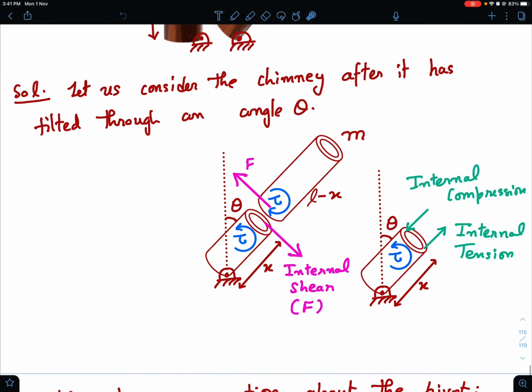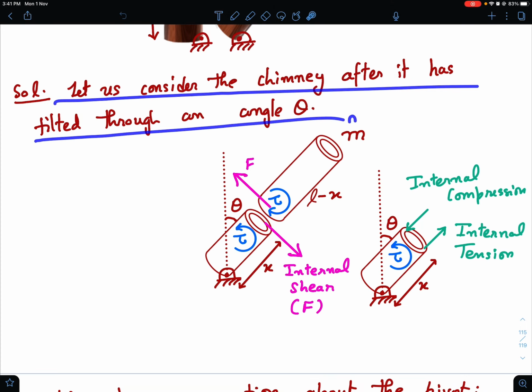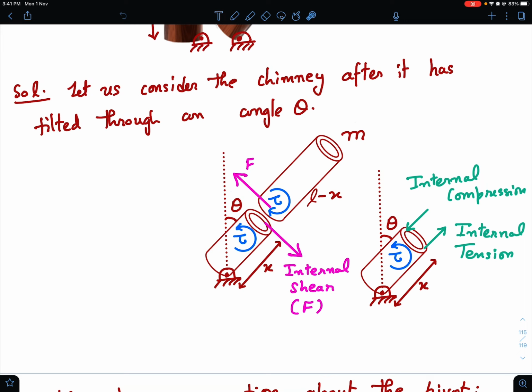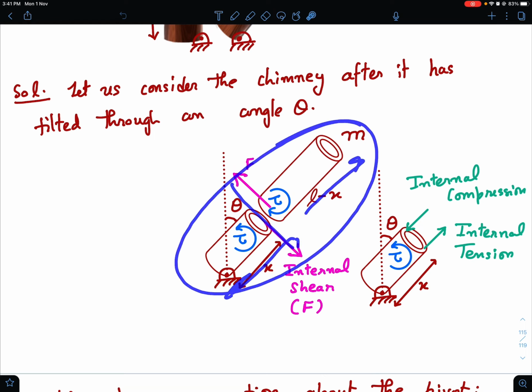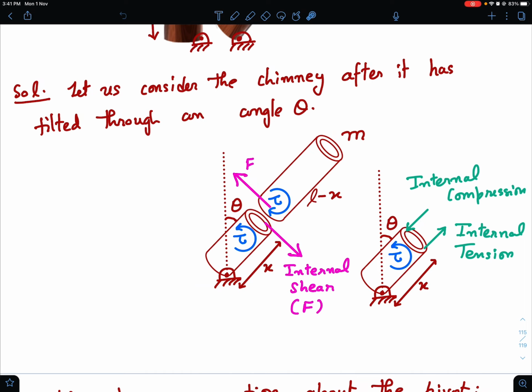Now let us consider the chimney after it has tilted through an angle theta. I've drawn a sectional FBD. It's not yet broken; it might be at the verge of breaking, but it is actually a continuous body. Just for the purpose of drawing the FBD, I've shown the two split sections, the lower part and the upper part, and I've considered the section at a general x.